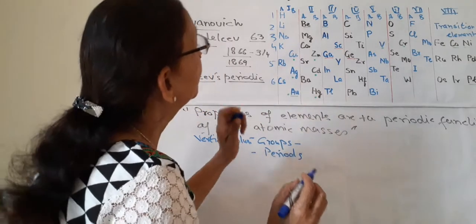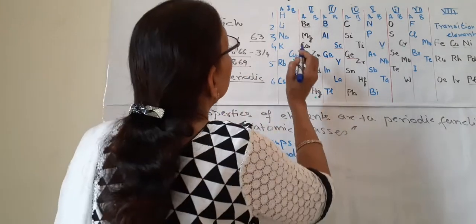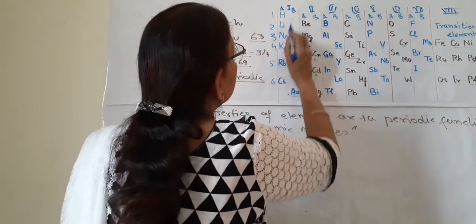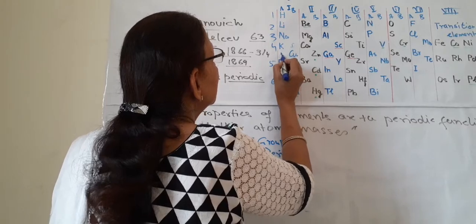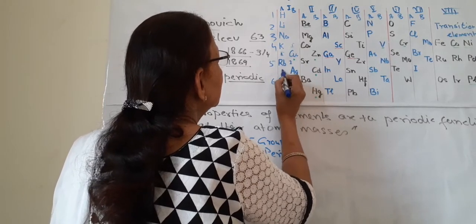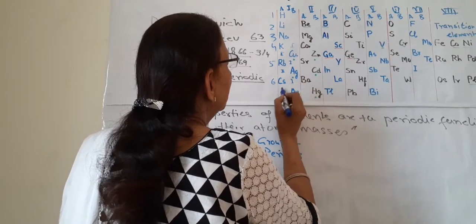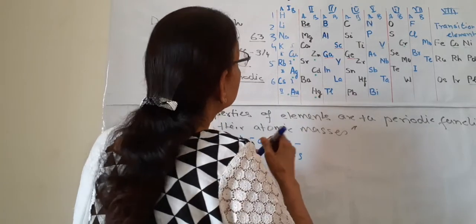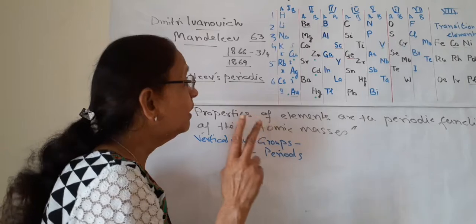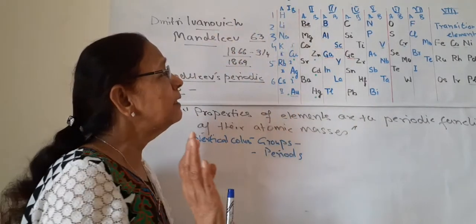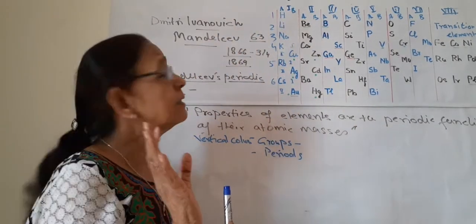Each period has series, 2 series. Some of the periods are divided into 2 series, 1 and 2, and the rest of the periods don't have any series.